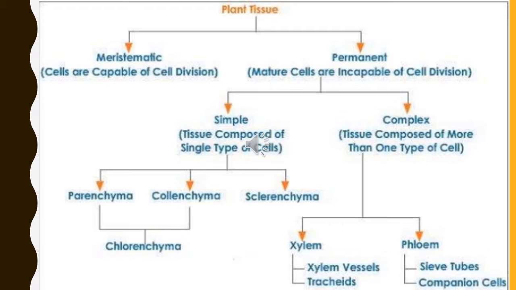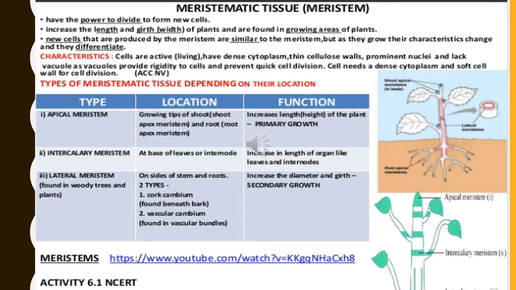Simple permanent tissues are composed of a single type of cell. For example, parenchyma, collenchyma, sclerenchyma and chlorenchyma. All this we are going to study in detail. Now come to the complex permanent tissue. These tissues are composed of more than one type of cell. Here again they get divided into two types, xylem and phloem, on the basis of their function. Xylem comprises xylem vessels and tracheids. Phloem comprises sieve tubes and companion cells.